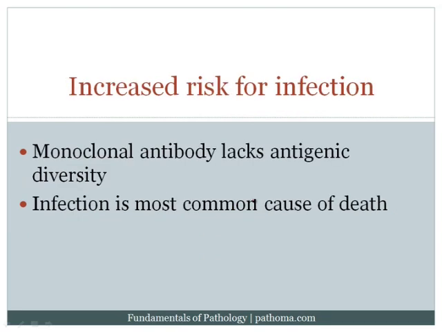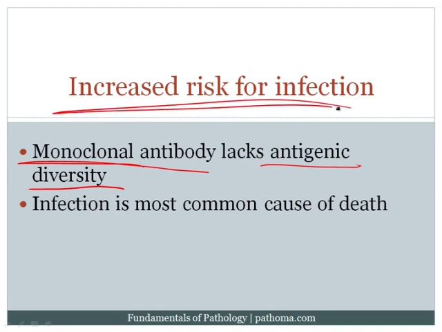One complication of having a neoplastic proliferation of monoclonal plasma cells is that those monoclonal plasma cells are all going to produce the exact same antibody. Now, remember that the goal of the body is to have 1 million different plasma cells that produce 1 million different antibodies. However, if you have one plasma cell that's producing 1,000,000 antibodies, but every antibody recognizes the same antigen, you're going to lose antigenic diversity. And so patients with multiple myeloma lose antigenic diversity because they only have one antibody produced from one mother cell, and that's going to result in an increased risk for infection. Infection, in fact, is the most common cause of death in multiple myeloma.